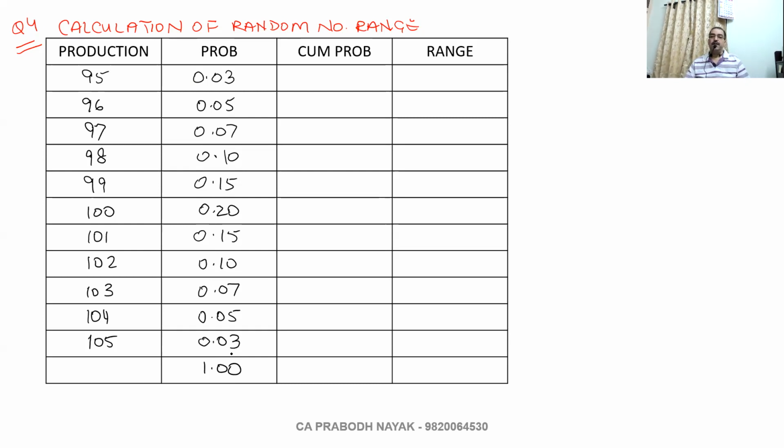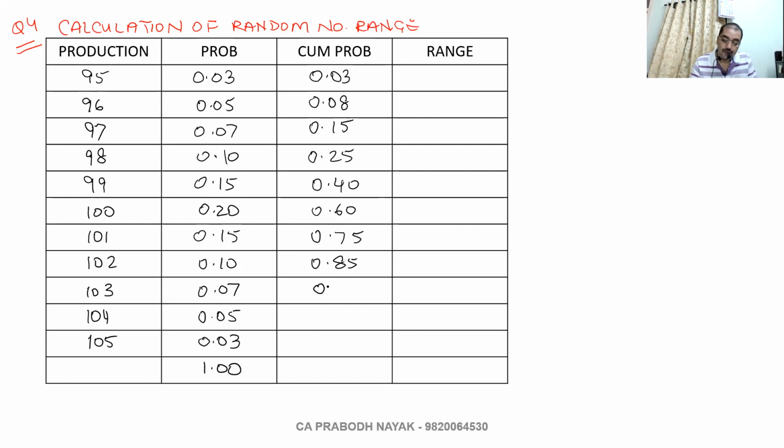Okay. Next step is to calculate the cumulative probability. 3, 3 plus 5, 8, 8 plus 7, 15. 15 plus 10 is 25. Plus 15 is 40. Plus 20 is 60. 75. 85. 92. 97. 1.